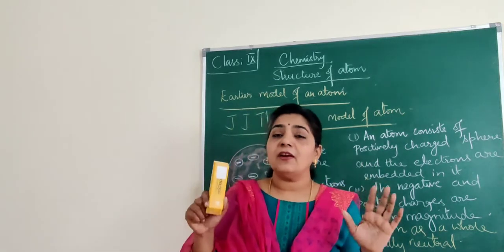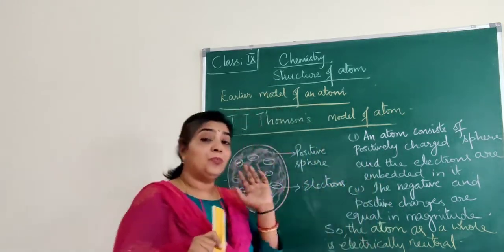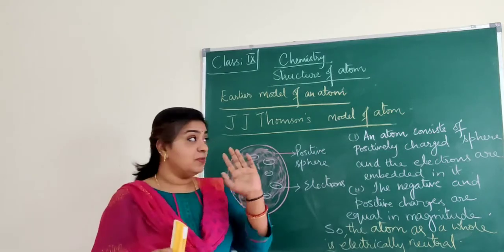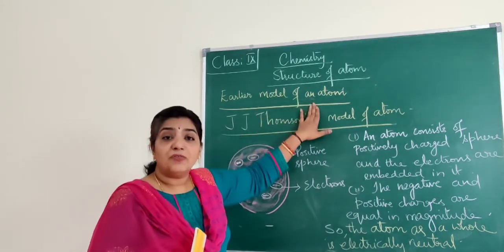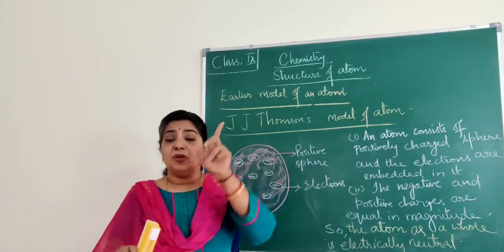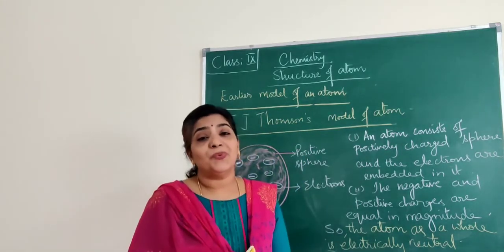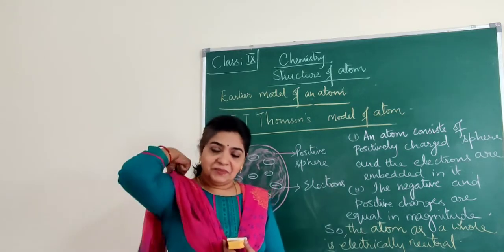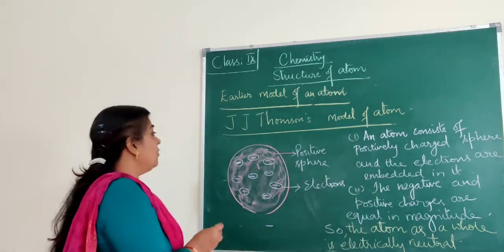Let us start with the first model, proposed by J.J. Thomson. This is the earliest model of an atom, because J.J. Thomson was the first one to propose a model of the atom, in the year 1904.